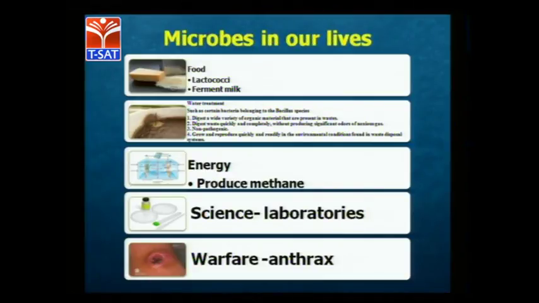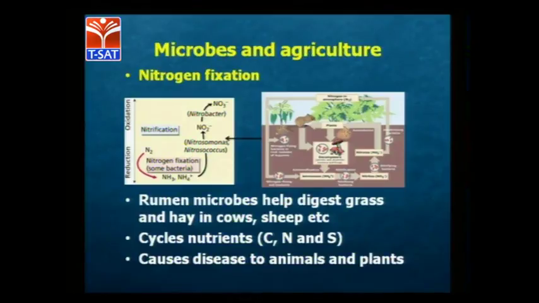Warfare, like anthrax, we will tell, this is also a type which will be used in our life. And basically, if you see how it occurs in our life, microbes in agriculture are very important for us. In that is nitrogen fixation, what we call it. So by seeing this, we can easily identify that nitrification will occur in such a process that nitrogen fixation will be there, and nitrous oxide will be developed and nitrobacter will be there.